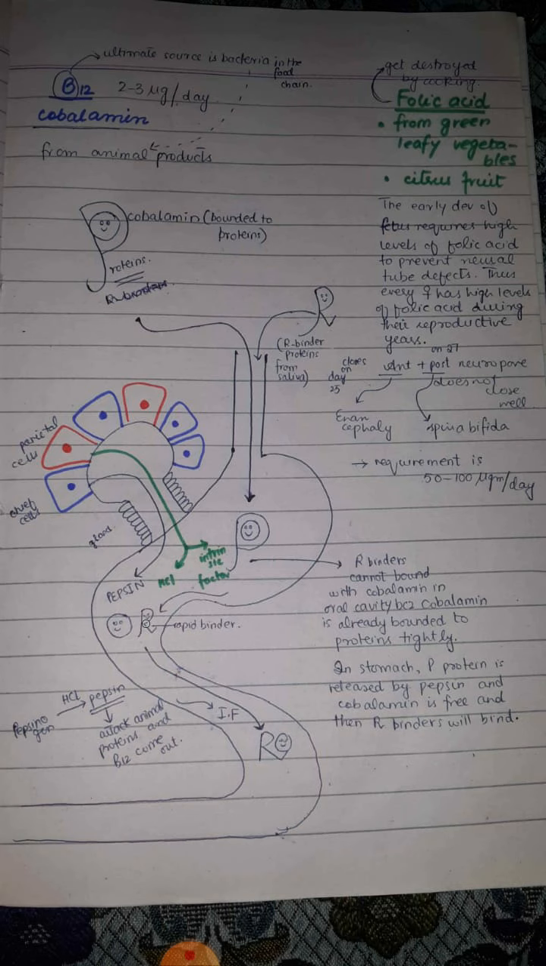After binding with R binder protein, this vitamin B12 is carried to the duodenum or the small intestine. Here there is a specialized enzyme called protease, which is released from the pancreas. This protease is responsible for the digestion of the R binder protein, and the vitamin B12 is again set free. Here this vitamin B12 binds with the intrinsic factor. Intrinsic factor comes from the stomach, from the parietal cells, and is released along with the HCl. This intrinsic factor then comes to the duodenum, and after the digestion of the R binder protein by protease, the intrinsic factor binds with this vitamin B12.